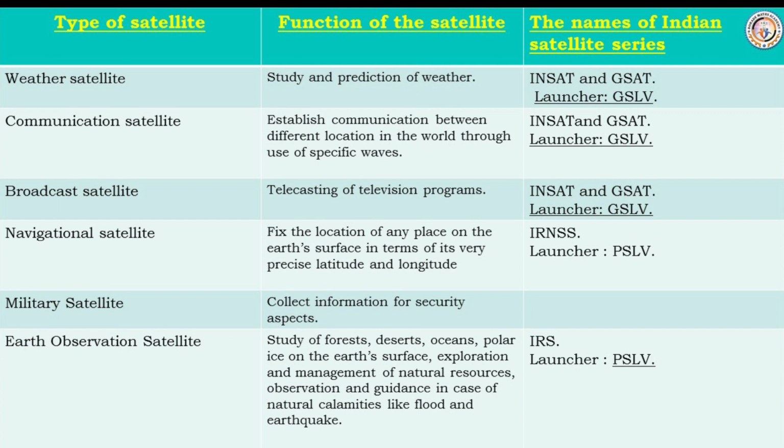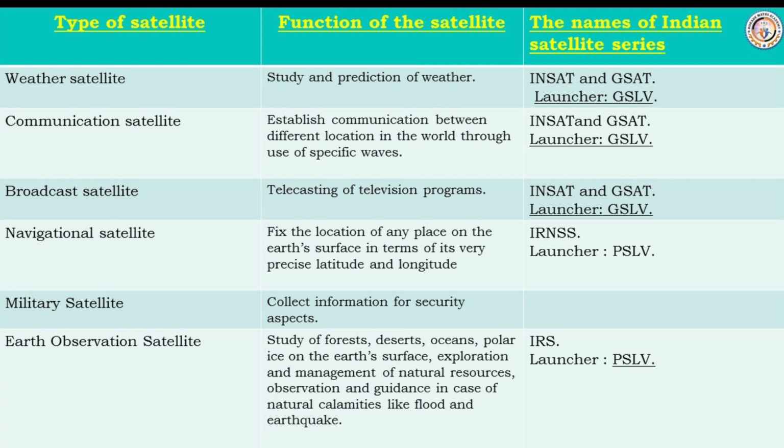Function: establish communication between different locations in the world through the use of specific waves. Launch vehicles: INSAT and GSAT. Launcher: GSLV. Third, broadcast satellite. Function: telecasting of television programs. Launch vehicles: INSAT and GSAT.